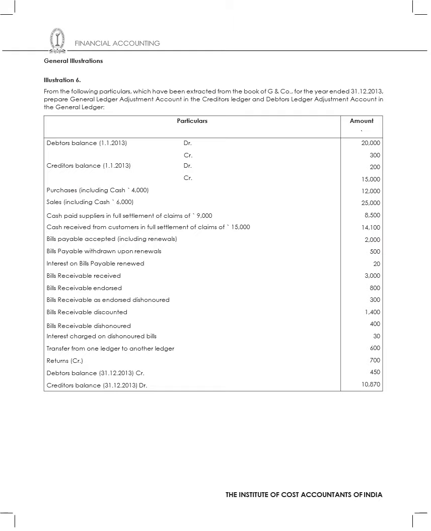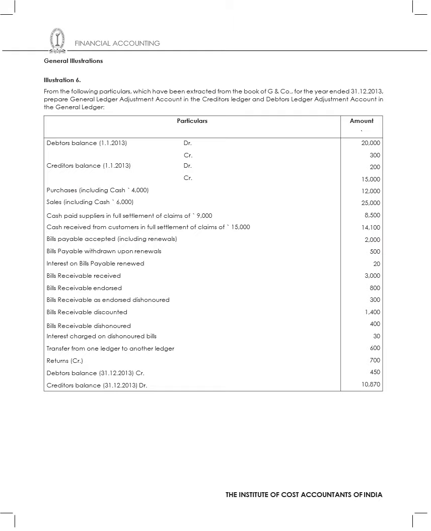Then I've got bills payable accepted 2,000. Bills payable withdrawn 500. Interest on bills payable renewed 20. Bills receivable received, that means 3,000. Then bills receivable endorsed is 800. Then bills receivable endorsed and dishonored is 300. Bills receivable discounted is 1,400. Then bills receivable dishonored is 400.